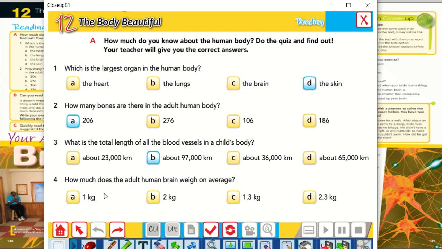Is it 2 kilograms? 1.3 kilograms or 2.3 kilograms? The answer is C, 1.3 kilograms. Let's check our answers. So all of them are correct.